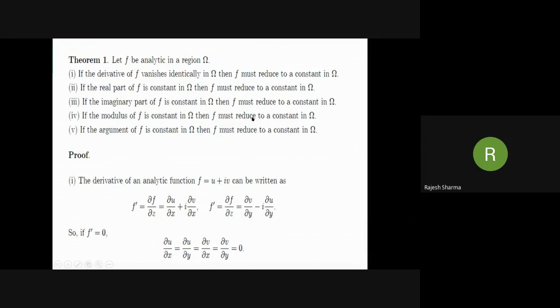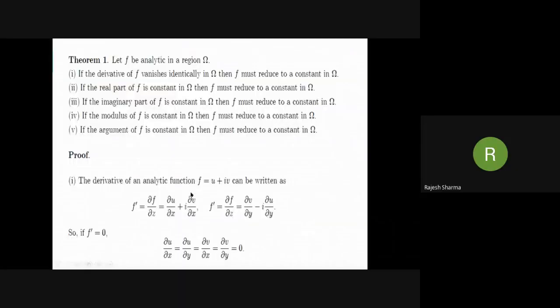Now the proof. Let f be analytic. Then we have already studied that its derivative can be written as ∂u/∂x + i ∂v/∂x. And also on using the CR equation, we can write f' as ∂v/∂y − i ∂u/∂y. If the derivative of f is 0, then from these two relations, we see that the partial derivatives of u and v with respect to x and y are 0.